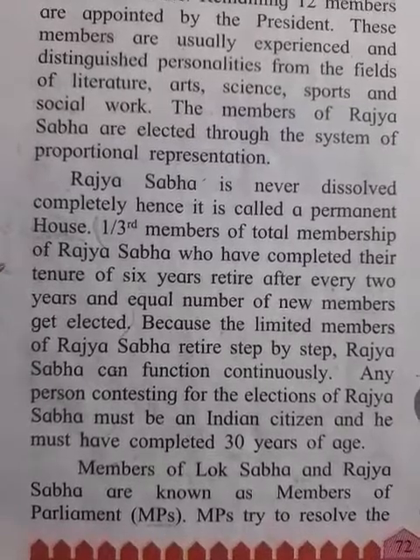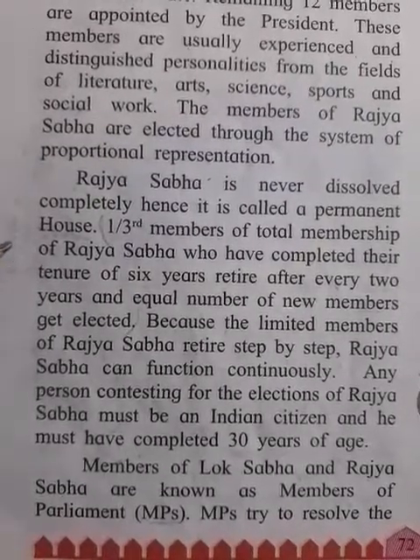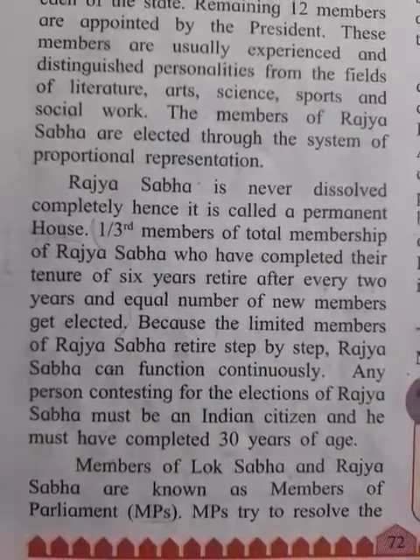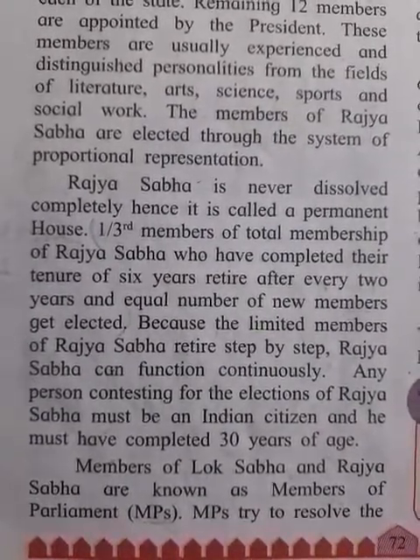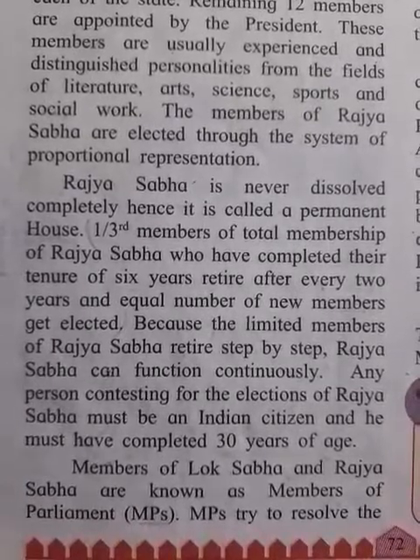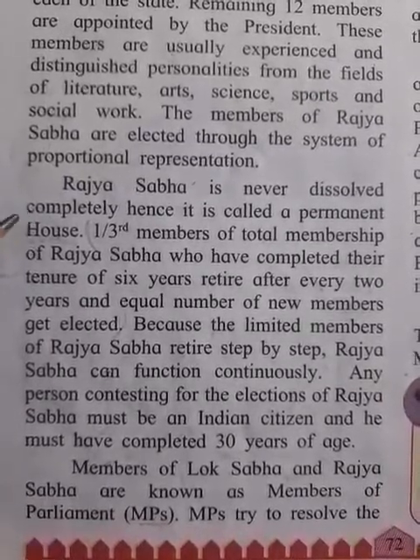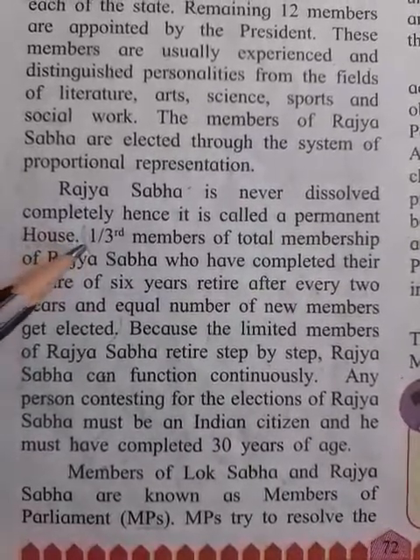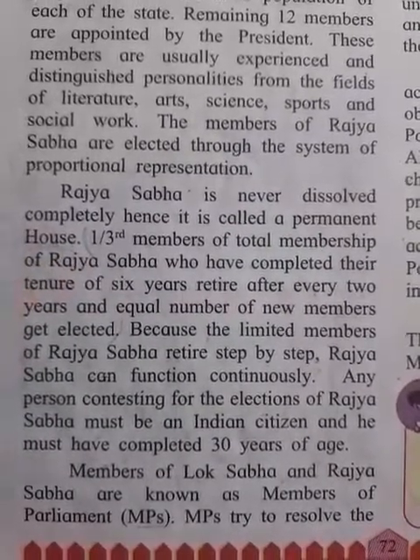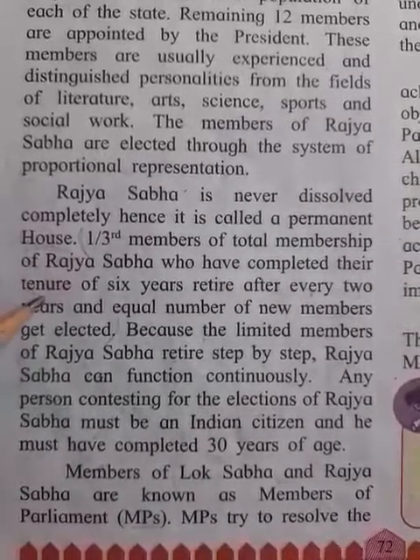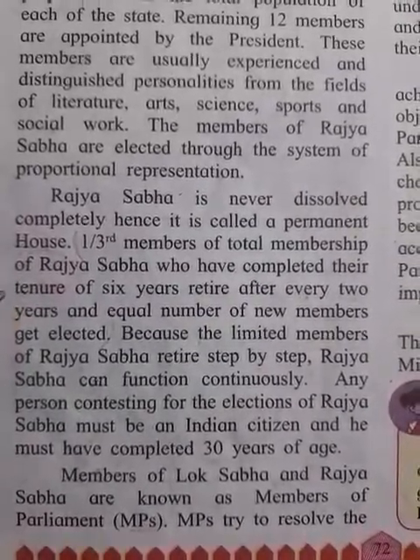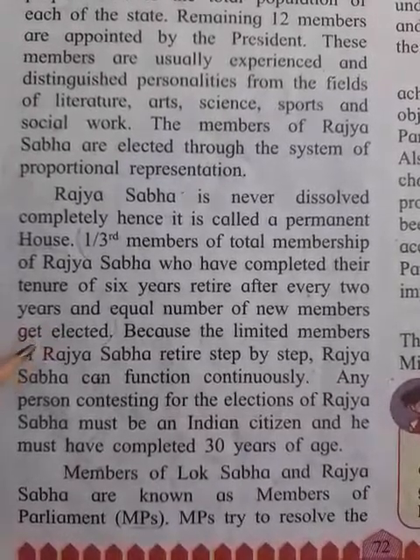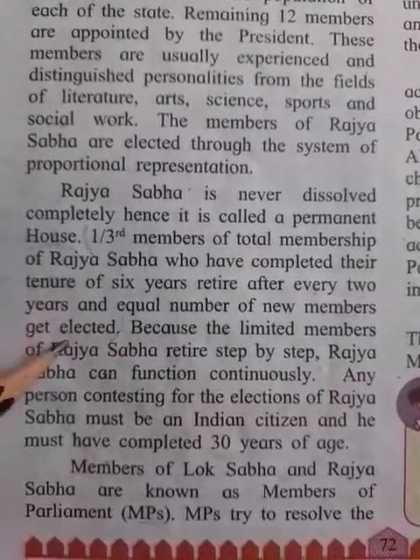The remaining members stay in Rajya Sabha, which tells us that it is never dissolved completely. Only one third of the total membership who have completed their 6-year tenure retire after every 2 years, and an equal number of new members get elected.